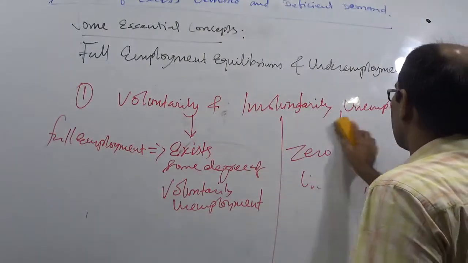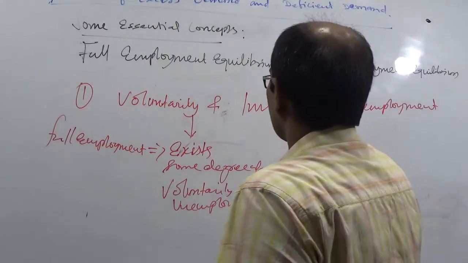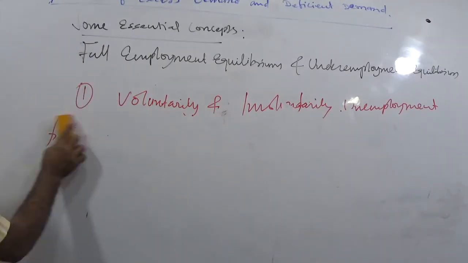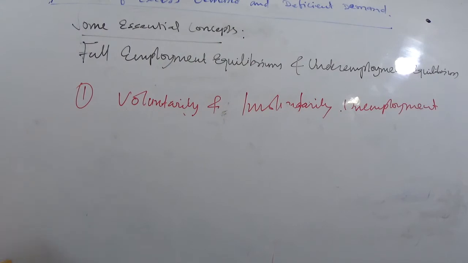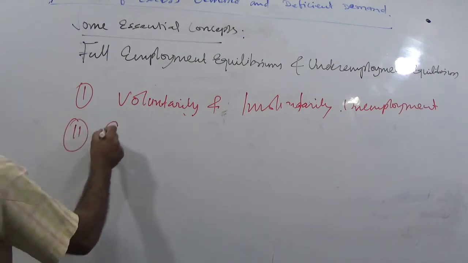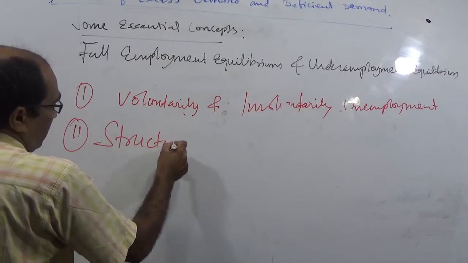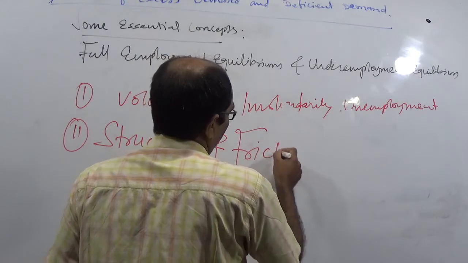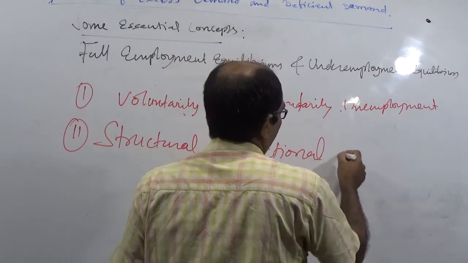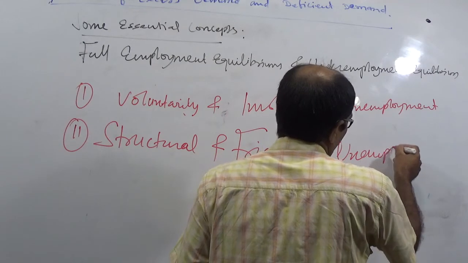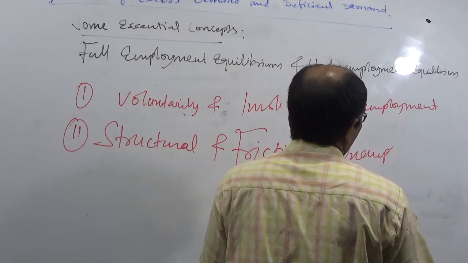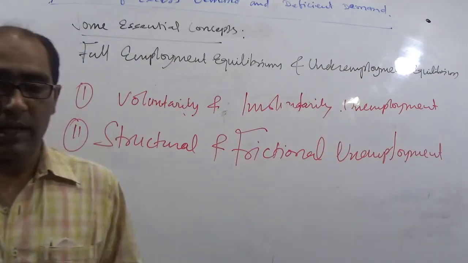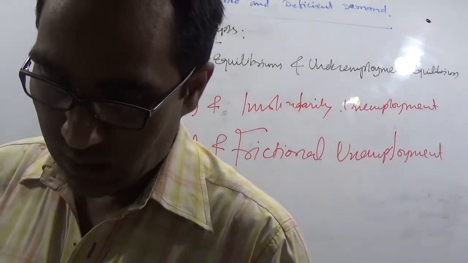See some other concepts of unemployment. Unemployment में structural and frictional. What is the meaning of the two?